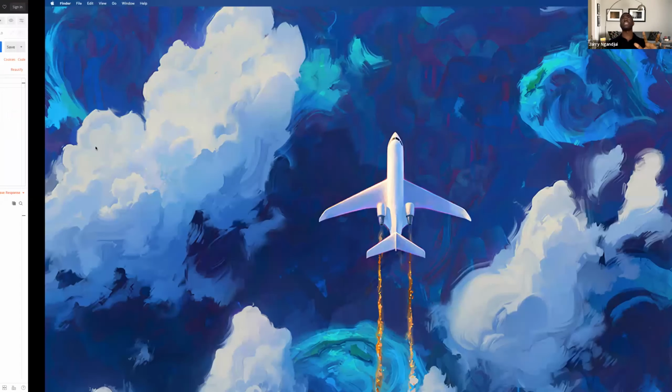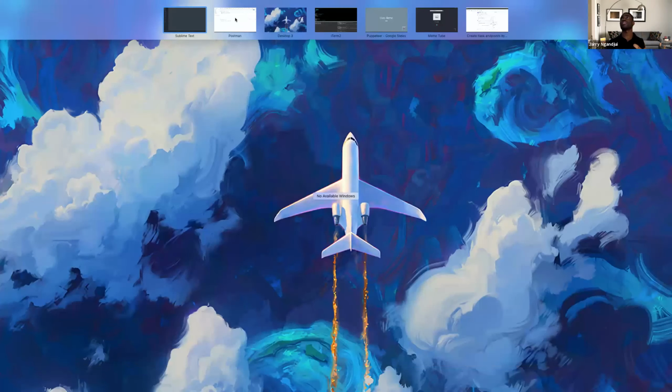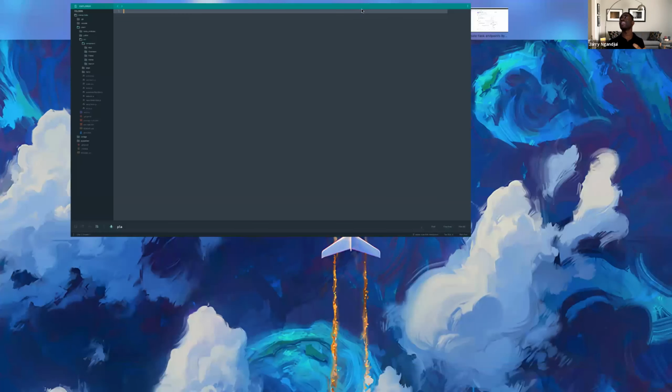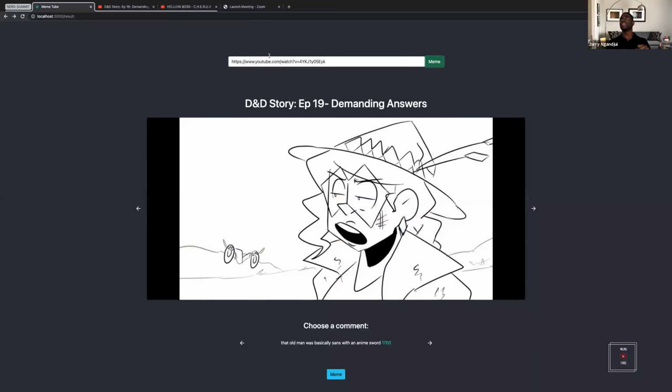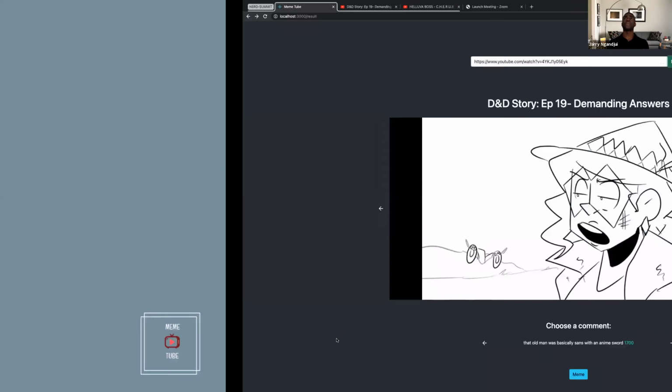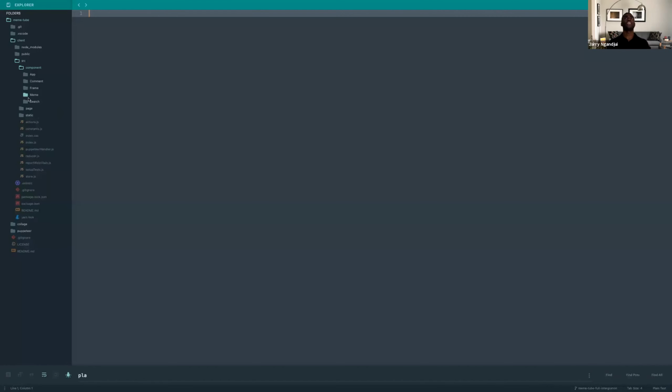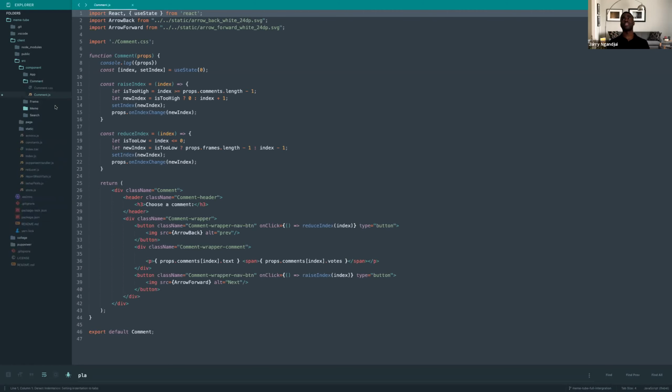And in the case of our app, the search bar is a component. This frame right here is a component, and the comment section is a component. So if we go back to that, that's what you'll see. The frame corresponds to the image. The meme, that's what you see after that has been generated. And then there's a search bar, and then there's a comment section. Awesome. And then for each component, we'll just take a look at it.